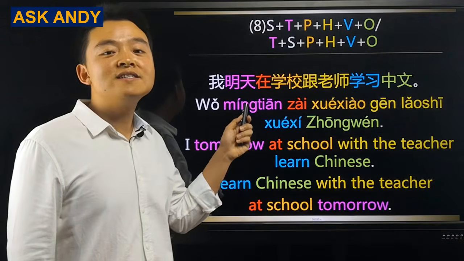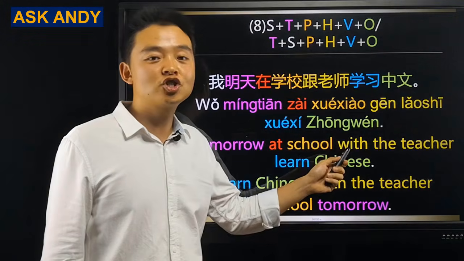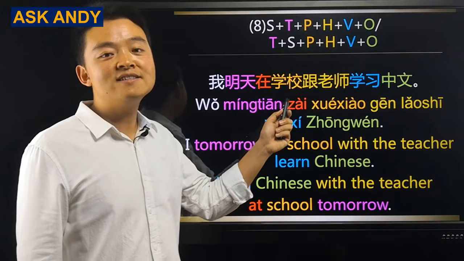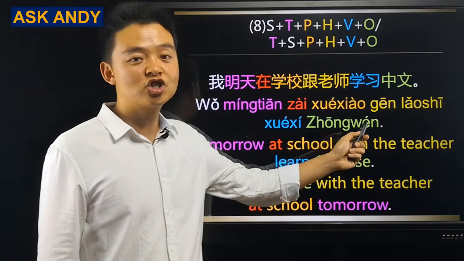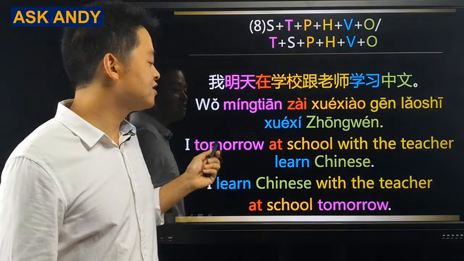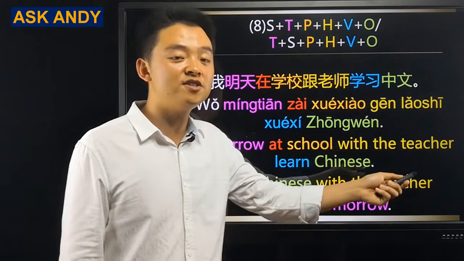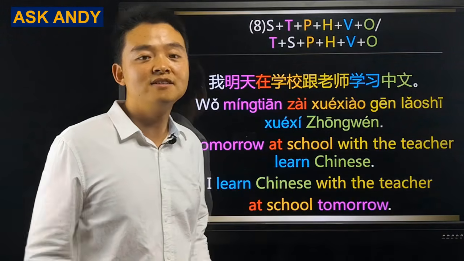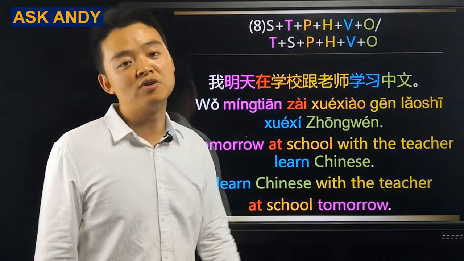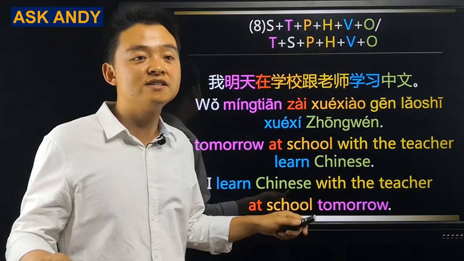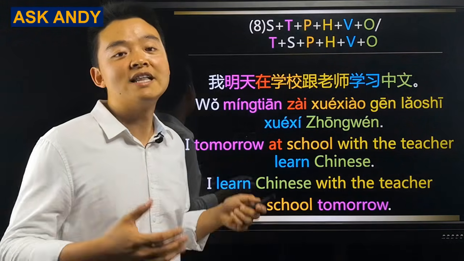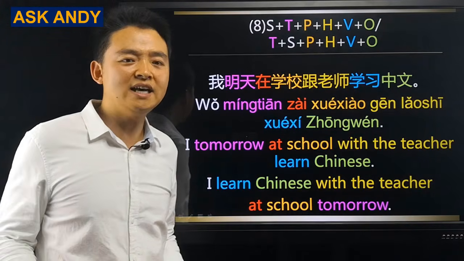我明天在学校跟老师学习中文. Literally, it means I, tomorrow, at school with a teacher, learn Chinese. In English, it is I learn Chinese with a teacher at school tomorrow. The word order is different. What you really need to remember, just change the word order. That's it. It's not that complicated.